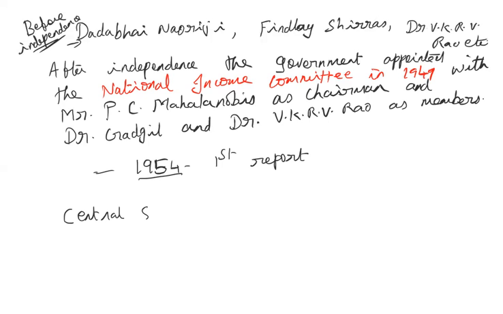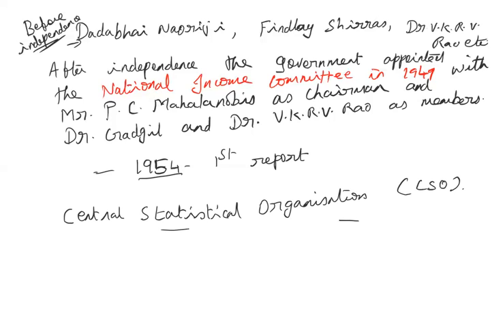So even today, the Central Statistical Organization is responsible for calculating the national income of India, popularly known as the CSO.